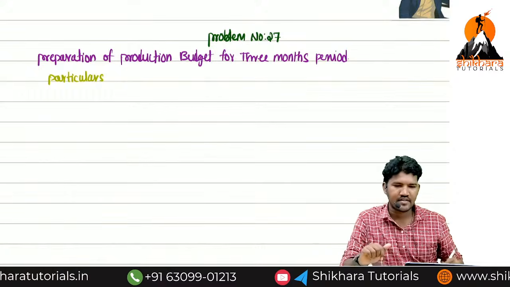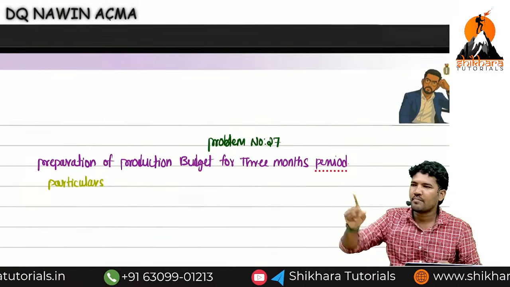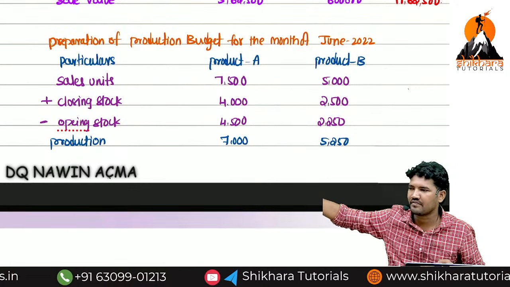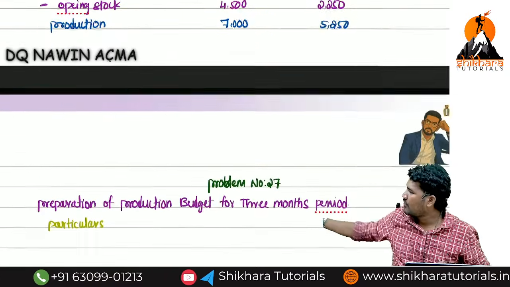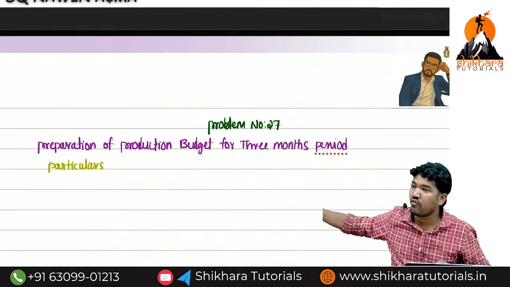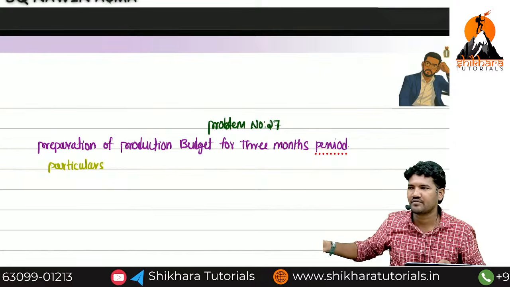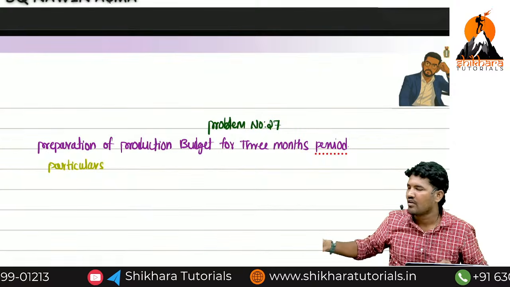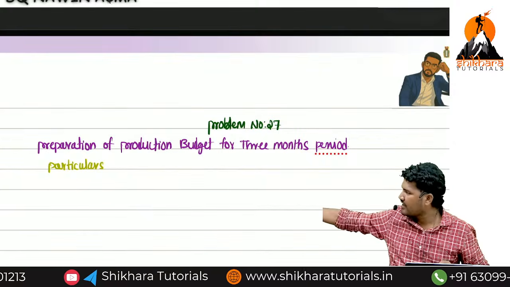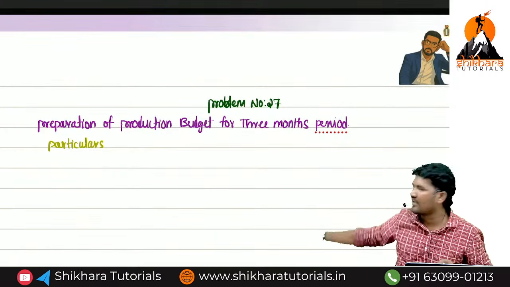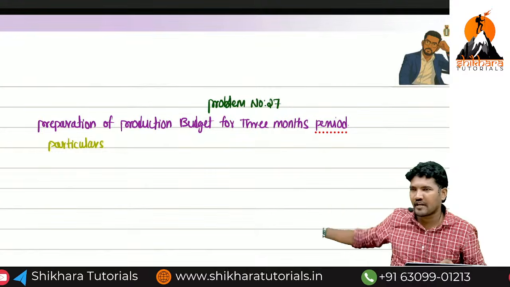Particular, listen. In the above problem, they provided 2 products. That's why the horizontal presentation is sufficient. Now here they expressed 4 products. Now you have to check whether horizontal is best or vertical is best. Are you clear? Okay. So if they provided more, here the horizontal is sufficient only. But if they provided 5 or 6, go with the vertical. I will present here in vertical point of view now.